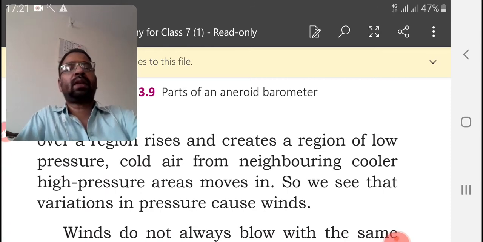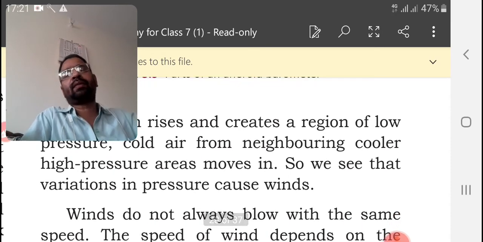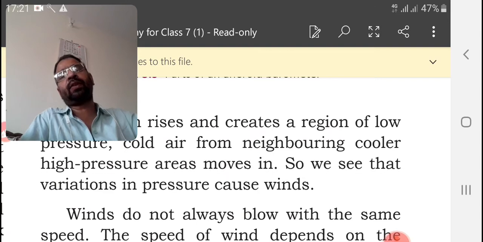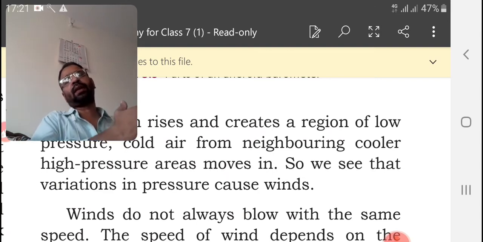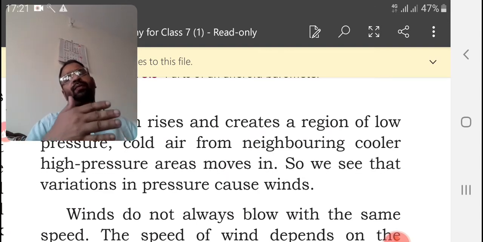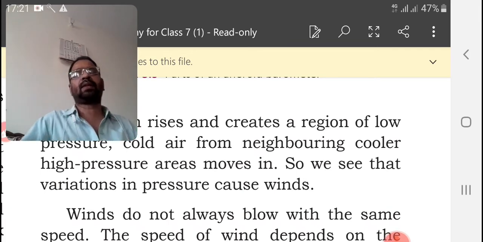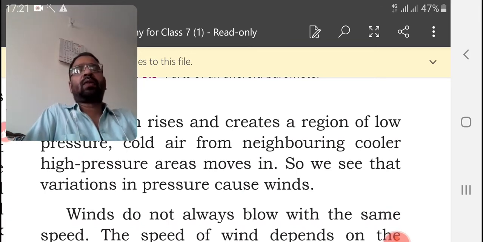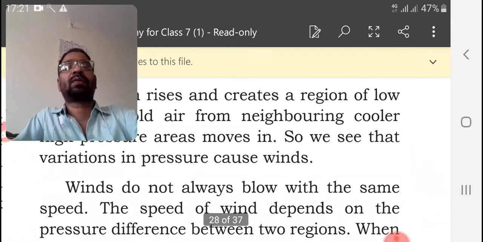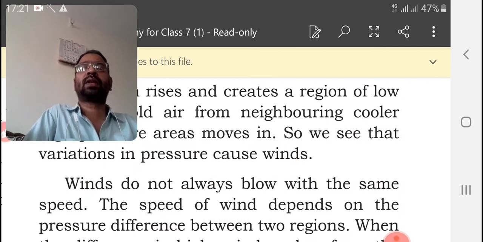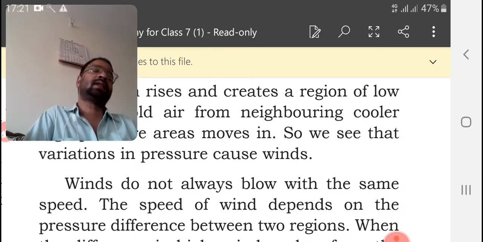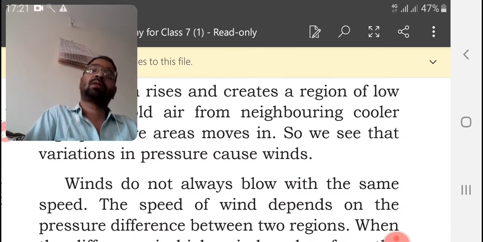Cold air from the neighboring cooler high pressure area moves in to fill this empty space. So we see that variations in air pressure cause wind.